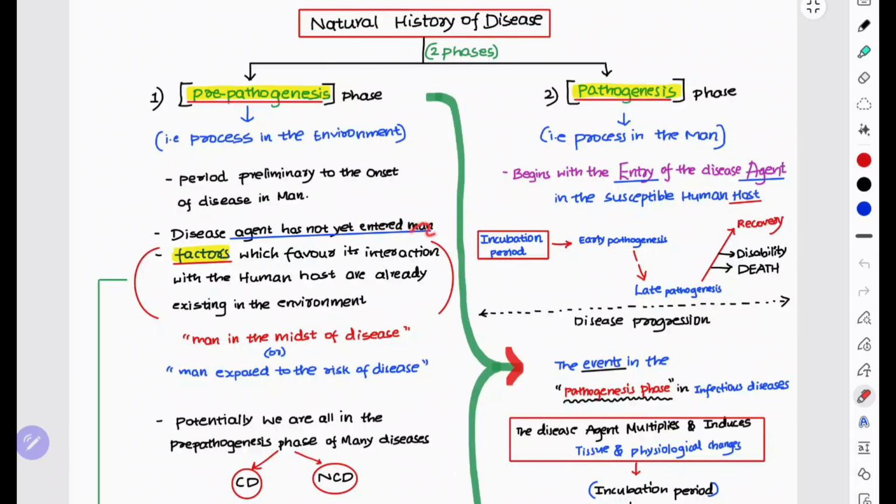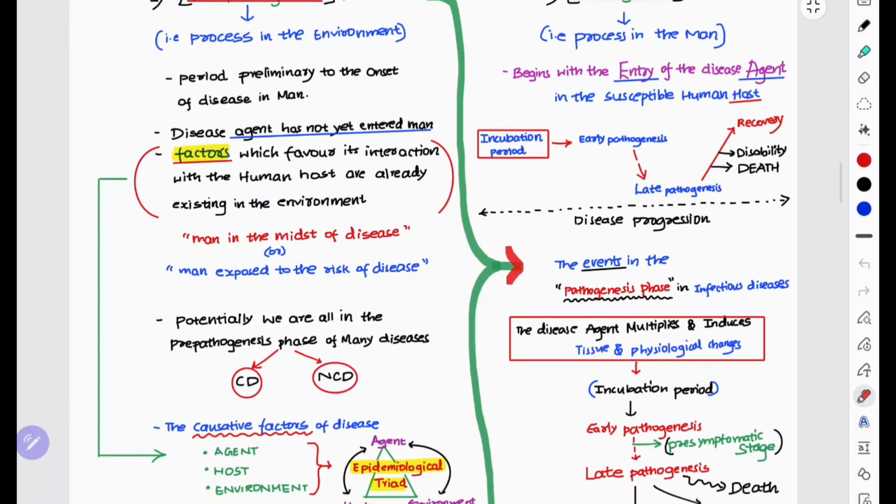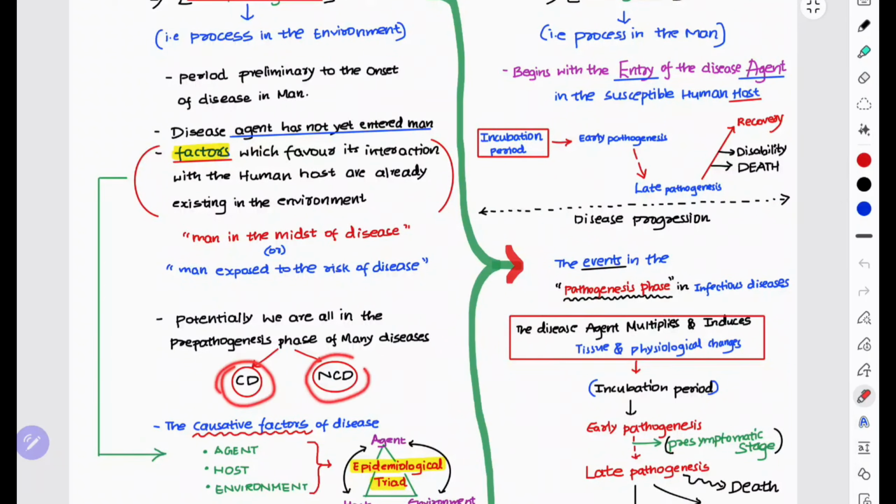The disease agent has not yet entered man, but the factors exist in nature. The factors which favor its interaction with the human host already exist in the environment. That is, man is exposed to the risk factors. Potentially, we are all in the pre-pathogenesis phase of many diseases, like communicable diseases and non-communicable diseases.